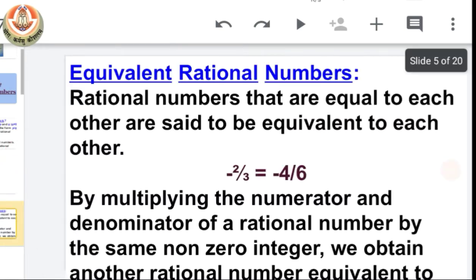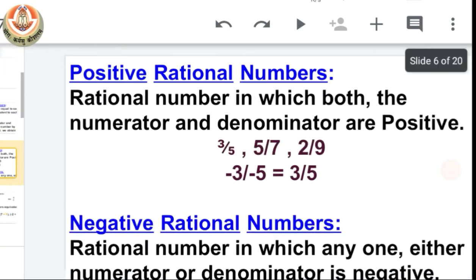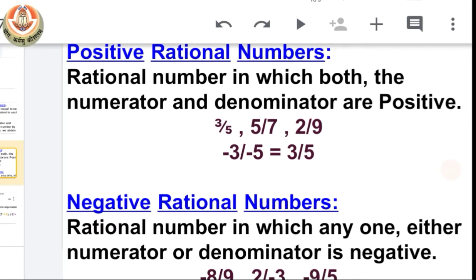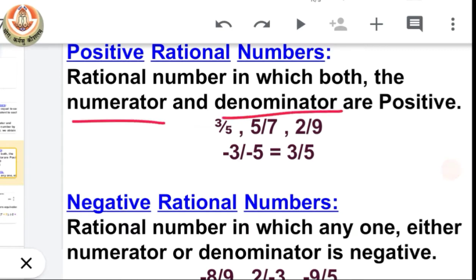Okay class, I hope this point is also clear to you all. Let's move on to the next. Now we have positive and negative rational numbers. So it is very simple. A positive rational number is one in which both numerator as well as denominator are positive. You can see here we have a few examples.